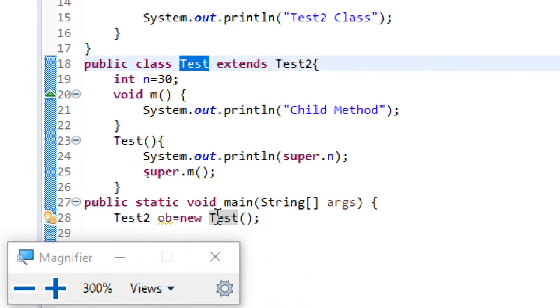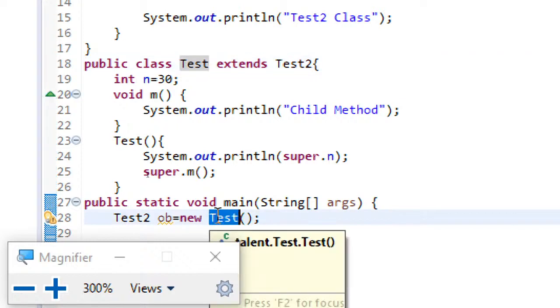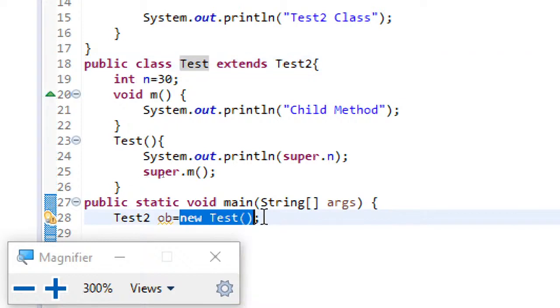Here the child object is created, and ob is the reference variable of the parent. Underline this statement: a parent reference variable can refer to the child object.